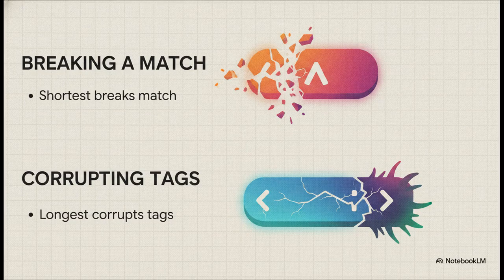Let's step into the shoes of a senior developer debugging this. If we go shortest first, the script finds foo inside the word foobar and replaces it with markup. Now the actual word foobar no longer exists in the text. It's been totally fractured into a tag and the letters bar.